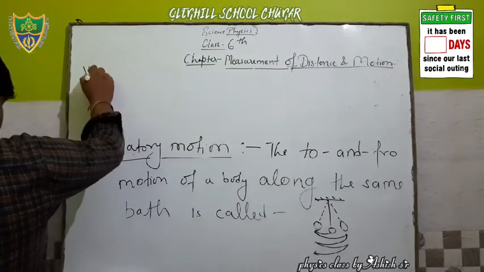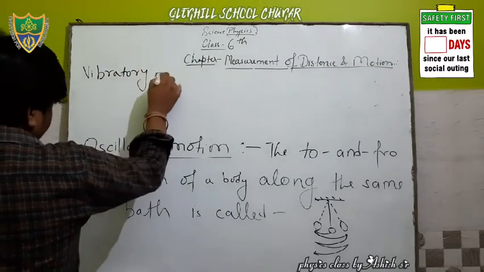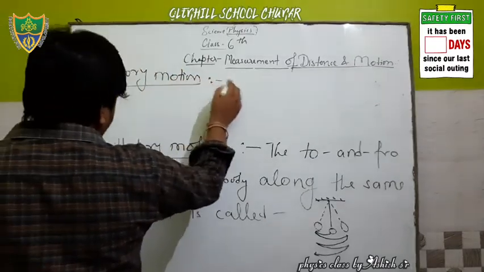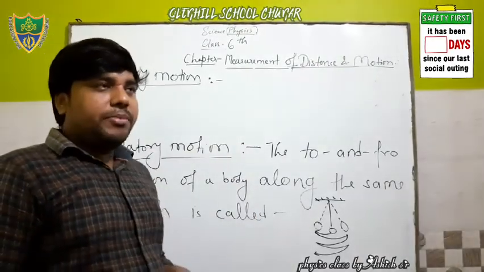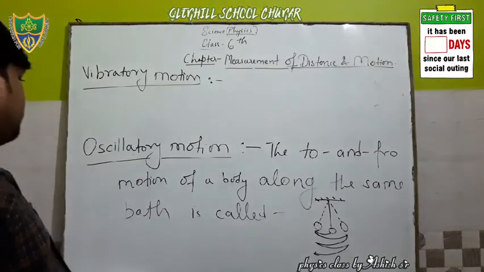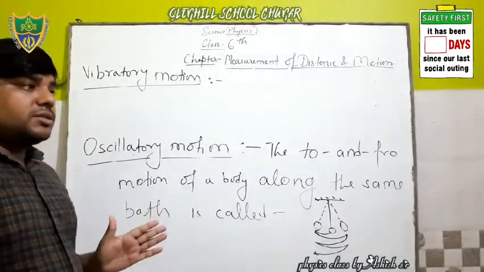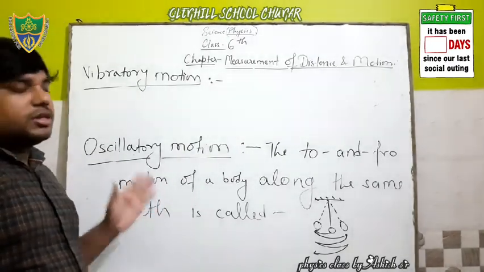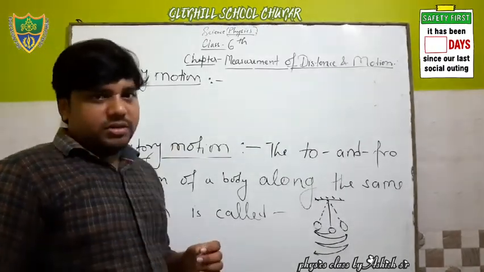Next is vibratory motion. What do you mean by vibratory motion? Anyone? Simply, vibratory motion is what? Vibratory motion is a kind of oscillatory motion, but it is a very rapid motion.